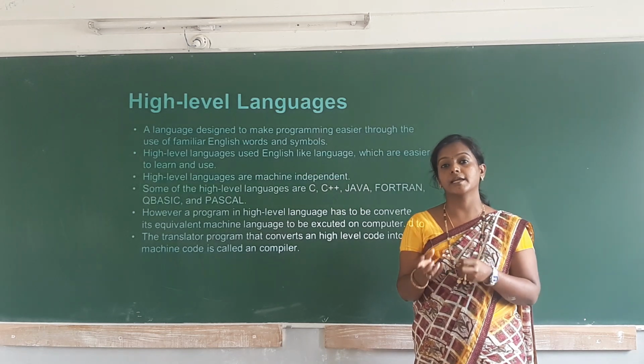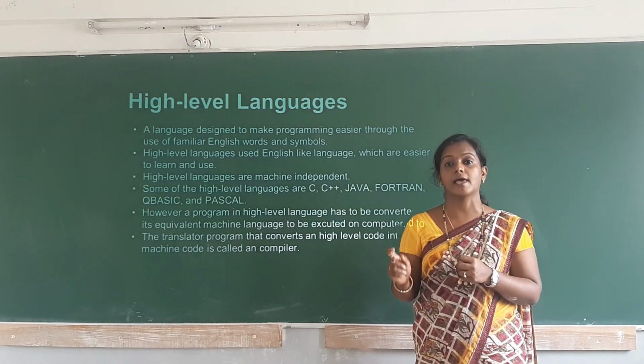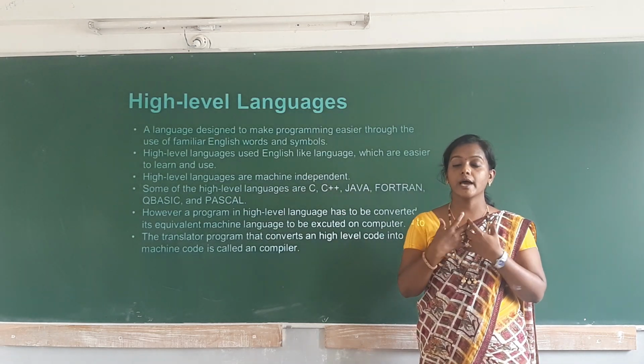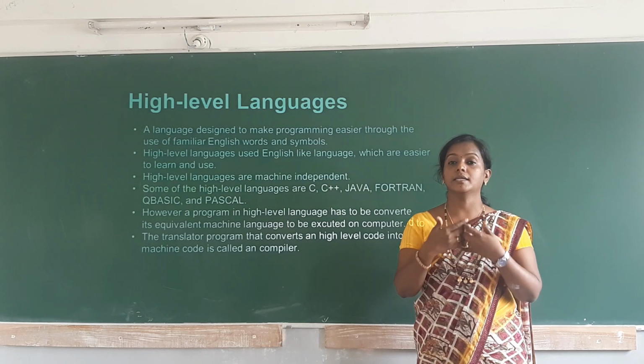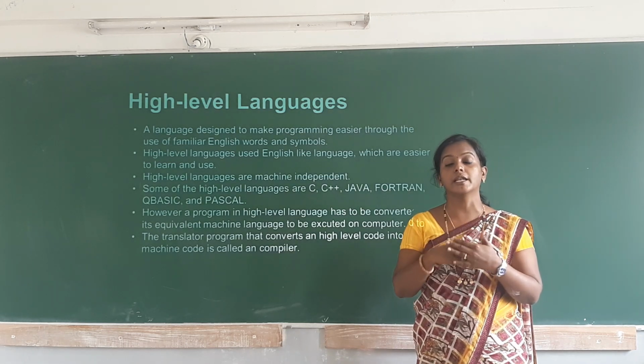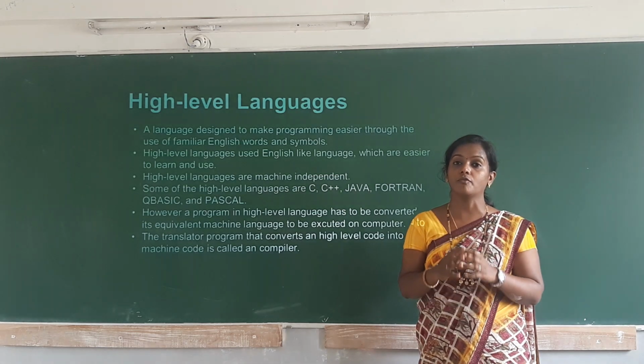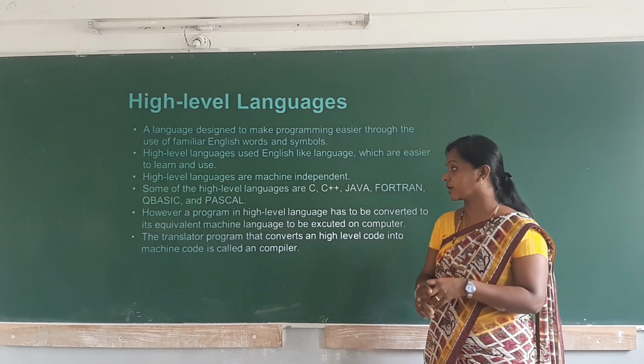It only understands machine code, that is, instructions written in machine level language. So if we write the program in a high level language, it should be converted to machine level language. Then there is a need of translator programs.